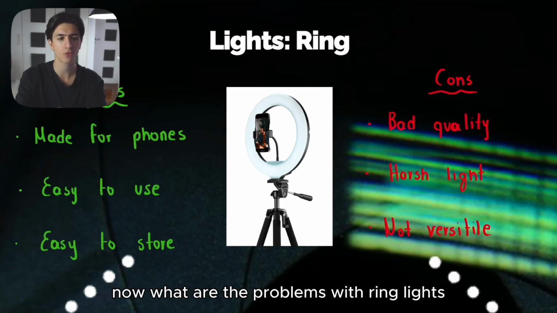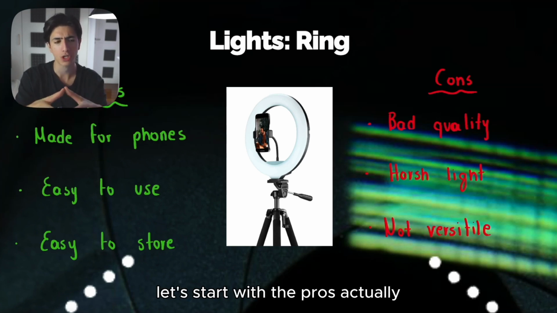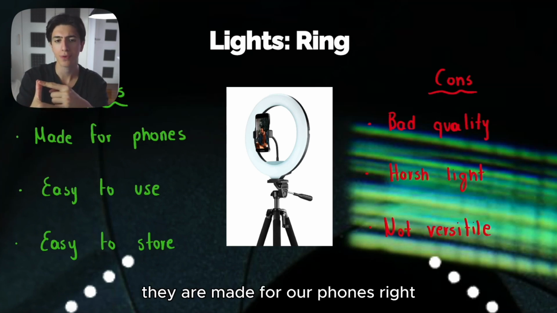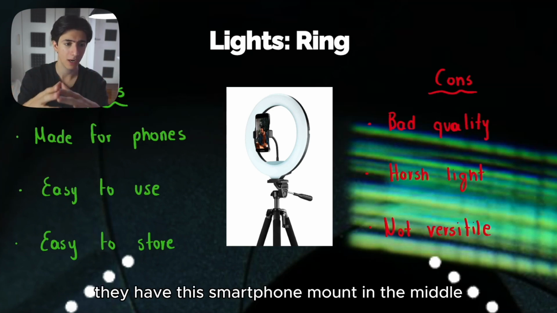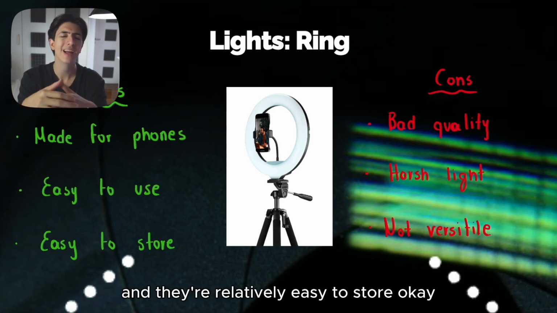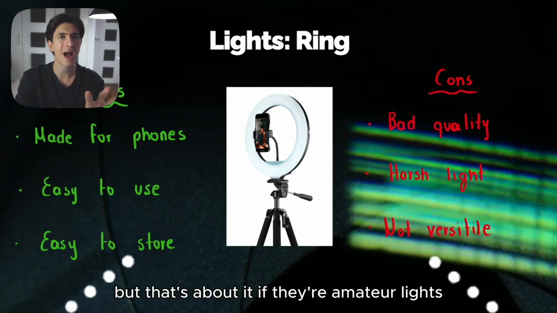Now, what are the problems with ring lights? Let's start with the pros, actually. They are made for our phones. They are 100% made for your smartphone. They have this smartphone mount in the middle. They're very easy to use and they're relatively easy to store, okay? But that's about it. They're amateur lights.